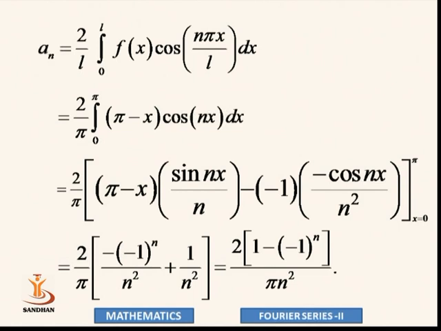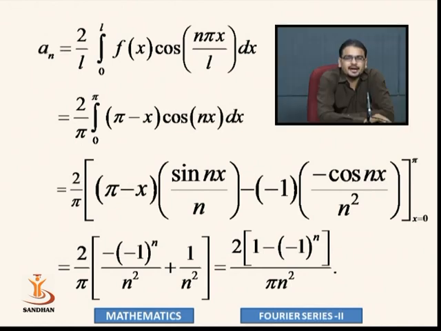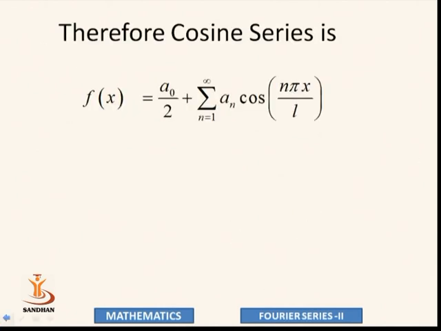The second term is negative and the lower limit is also converted negative, so that is minus plus. Cos 0 is 1 over n square. So from the denominator we can take common n square. So we can write it in simple form as 2 into 1 minus 1 raised to n upon pi into n square. So this is our value of an.